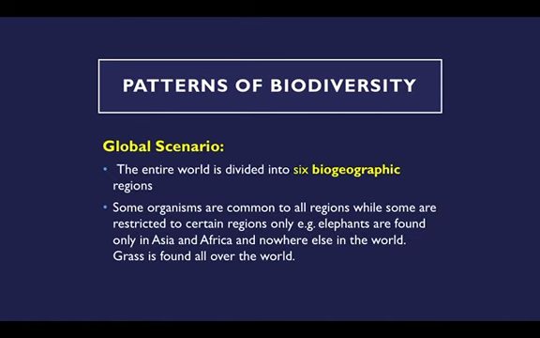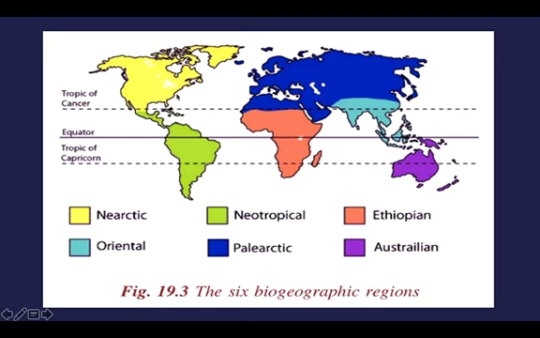The next is patterns of biodiversity. In the global scenario, you see that the entire world is divided into 6 biogeographic regions. Here you have Nearctic, this is called Neotropical, and this is called Ethiopian. This blue color is called Palearctic. Then you have Oriental, and you have Australian. So these are the 6 biogeographic regions. I ask you, please write it down and memorize this so that you can, inshallah, remember this.